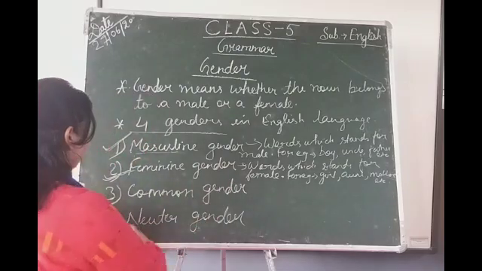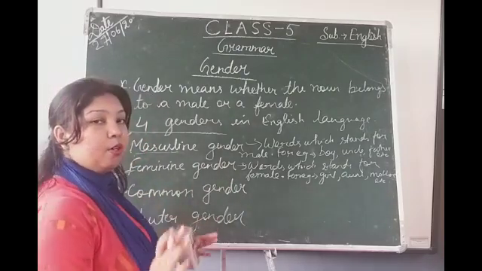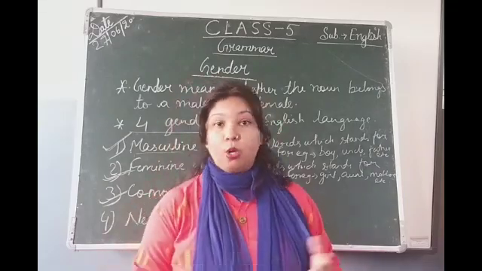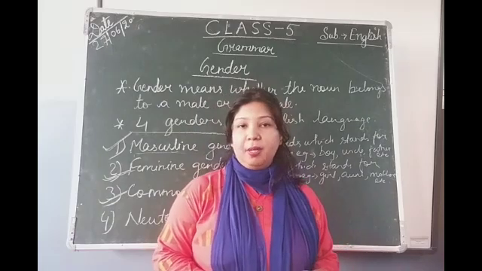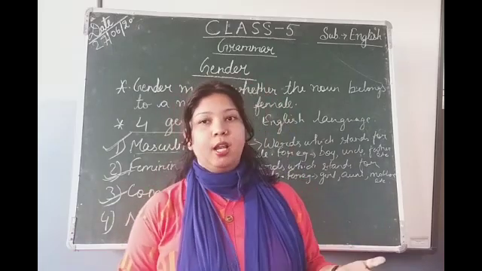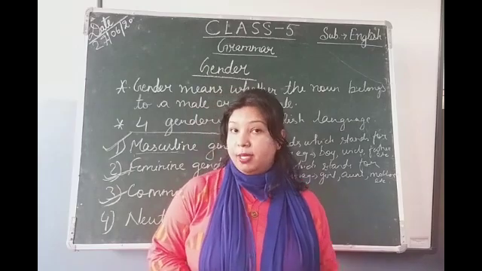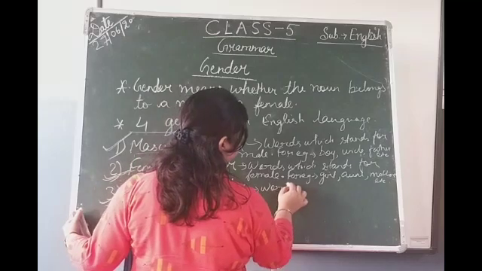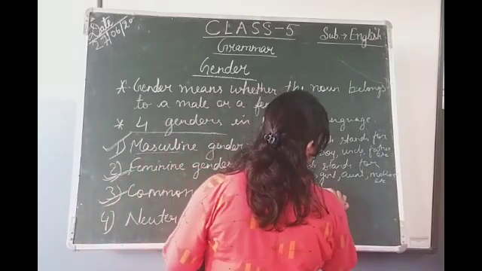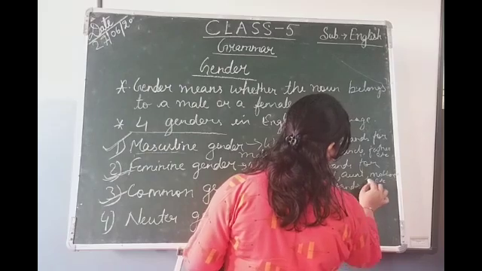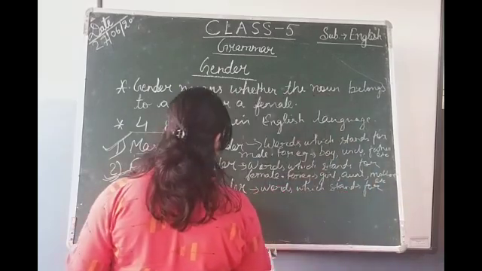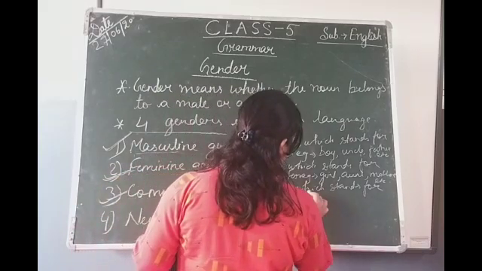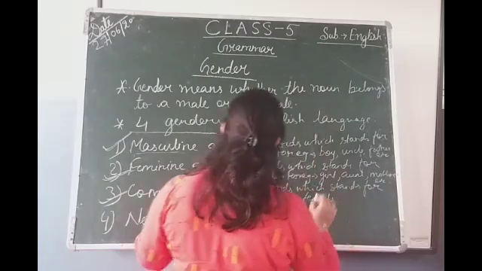Now the third one is common gender. Common gender means the words which stand for either male or female. Okay, suppose I am giving the example, doctor. Doctor may be a male or it may be a female. Singer may also be a male or female. Teacher may be a male or it may be a female. So the words which stand for either male or female are called common gender.